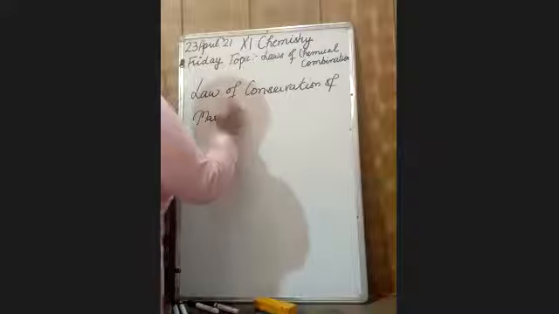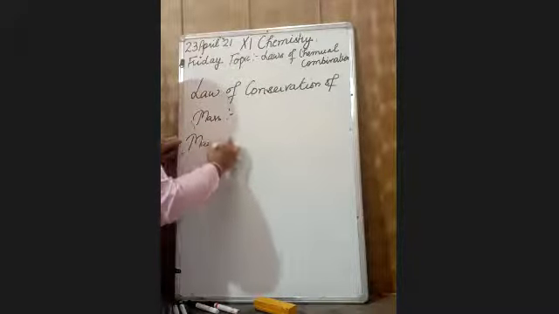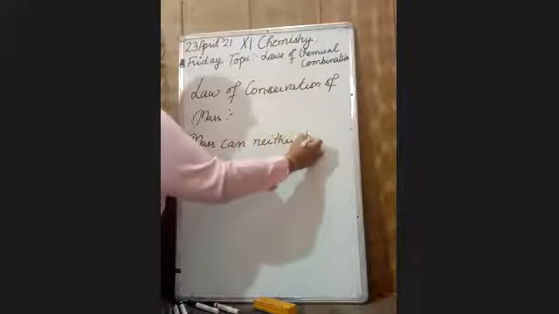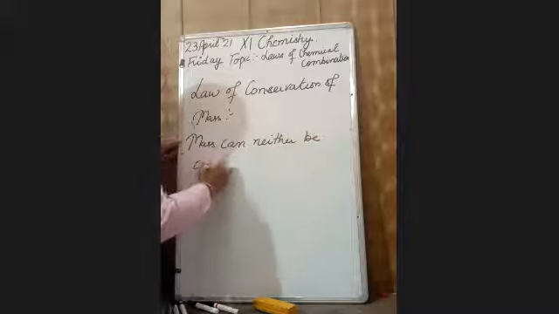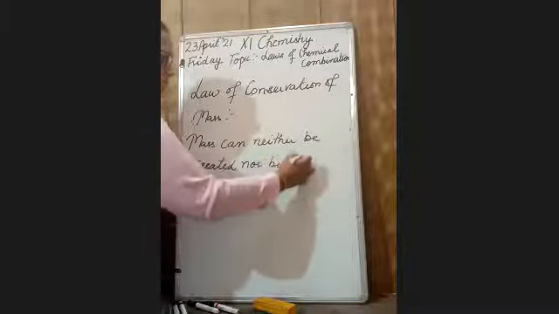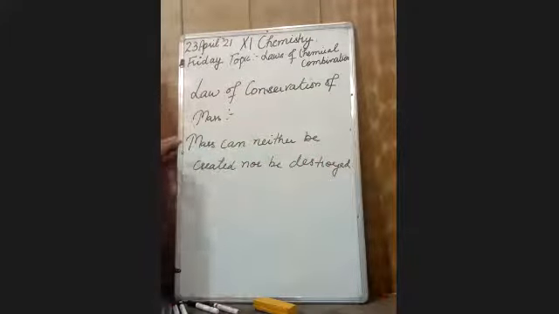According to this law, mass can neither be created nor be destroyed during a chemical reaction, which means we cannot even create the mass or we cannot destroy the mass.